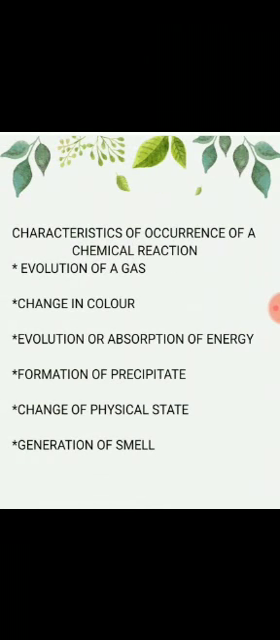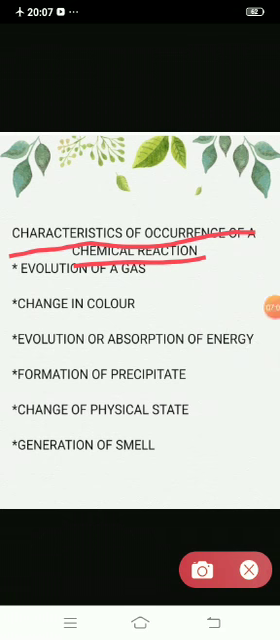Moving on to the next part. If the reactants react, we get new products, and that can characterize the chemical reaction taking place. So we will now discuss the characteristics of the occurrence of a chemical reaction. When we get products, what changes can be seen from the reactants? What can those changes be?